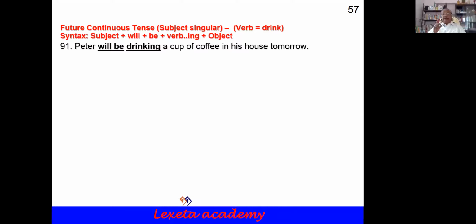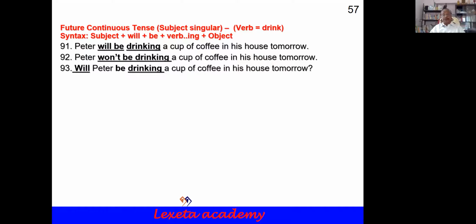Peter will be drinking a cup of coffee in his house tomorrow. Negative: Peter won't be drinking a cup of coffee in his house tomorrow. Interrogative: Will Peter be drinking a cup of coffee in his house tomorrow? Yes, he will be. No, he won't be.